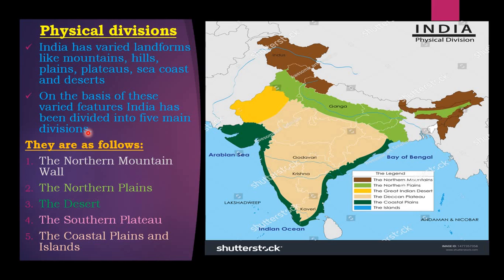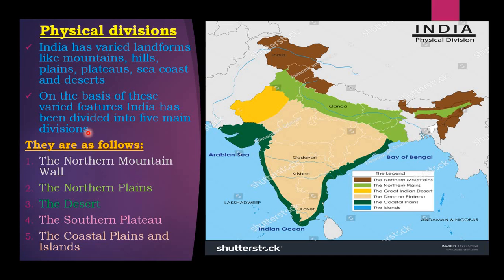So we have the beautiful deserts where only the camel can survive, or very few people can survive there, because the desert gives us nothing. Therefore people move from those places. They go and settle, or they keep on moving wherever they can have their livelihood. So these are the physical divisions, how the landforms have been divided.